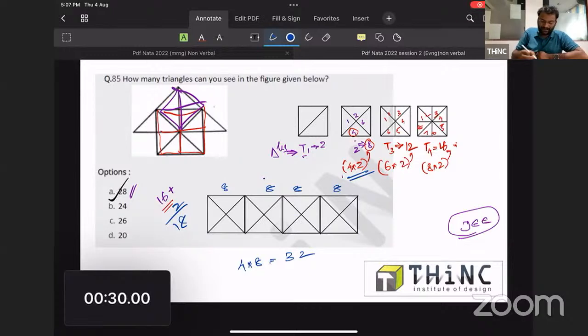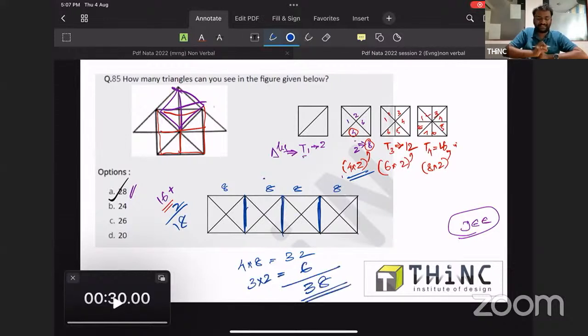Okay, and number of junction number 1, junction number 2, junction number 3. So here 3 into 2, 6 junctions. Okay, so that makes it 38. 38 is the right answer. Okay, it's not 42, it is 38 is the answer. So you can expect similar questions. Okay, you can expect similar question in the exams.